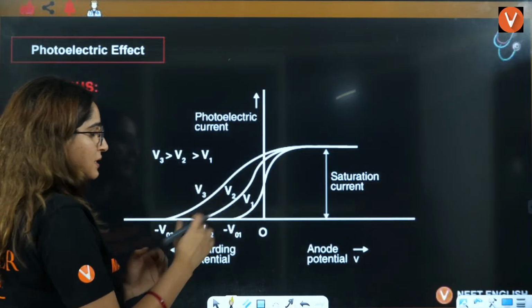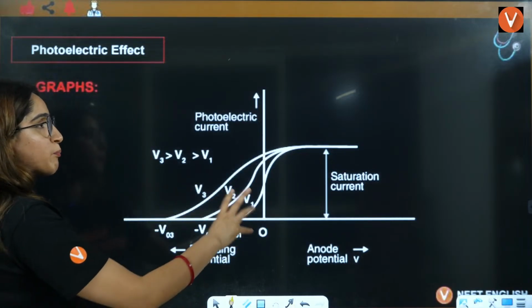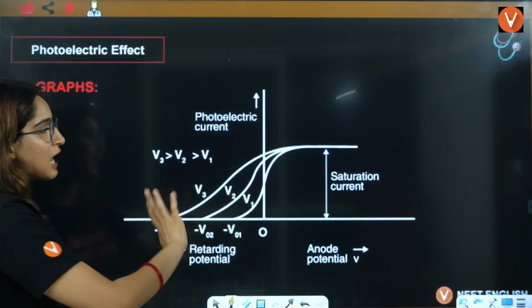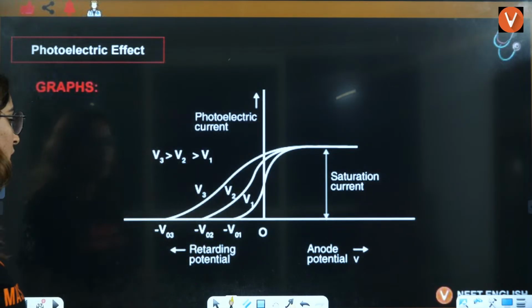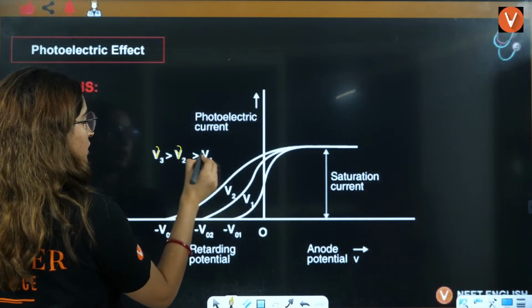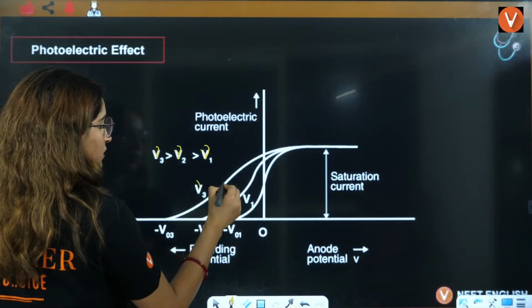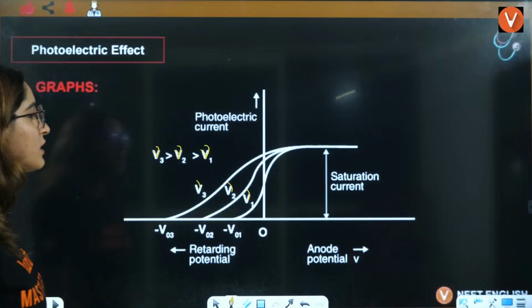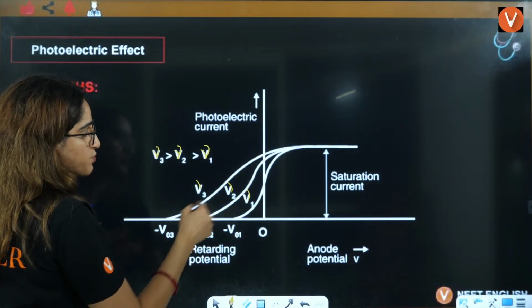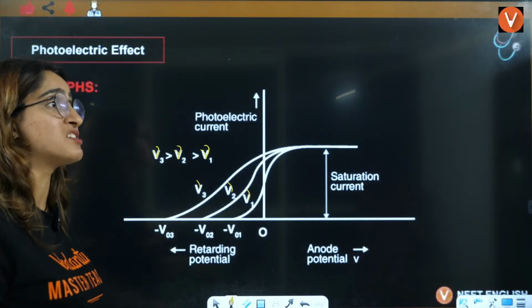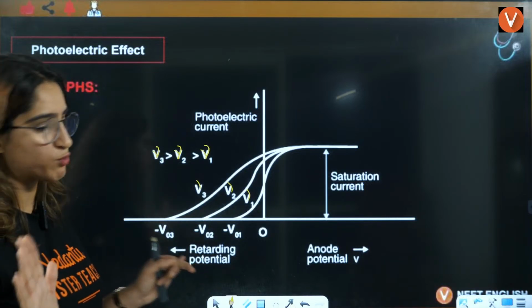So what happens to the potential that you apply, how is it going to change? Let's talk about this. This is actually the frequency. Here they are talking about mu1, mu2, mu3, and how the photoelectric current is going to change. That means how the number of photons is going to change.